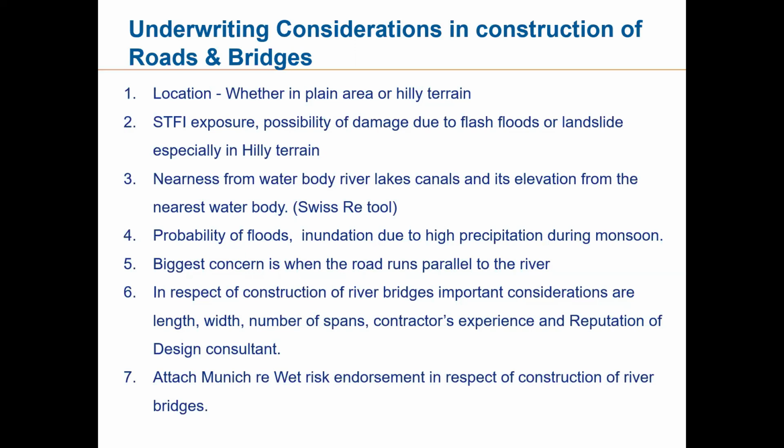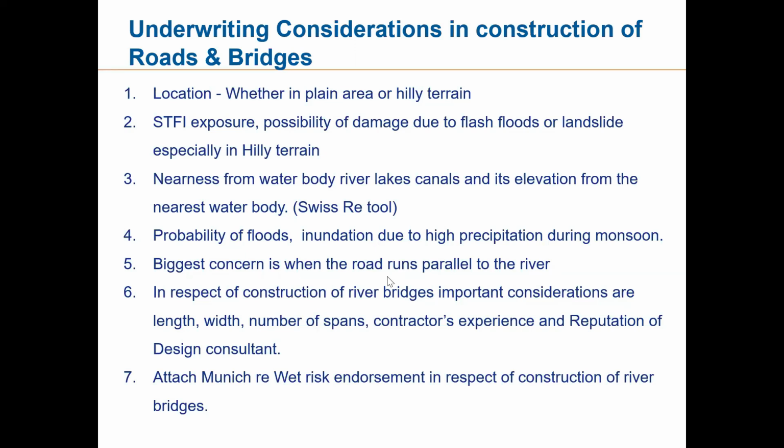But the underwriting concern is that during monsoon, wet works are not supposed to be done, because around 90 crores of wet works is supposed to be done in that road construction project. Construction of bridges has to be done, river bridges. So that warranty has to be there. Either the bar chart clearly shows that no wet works activity will be carried out during monsoon season, then it's okay.